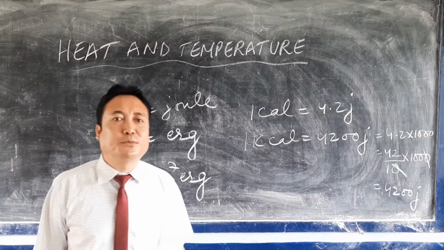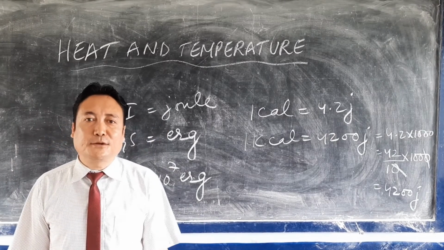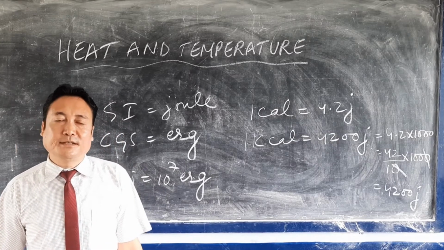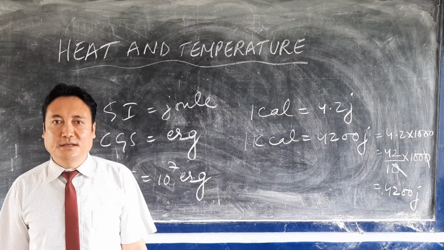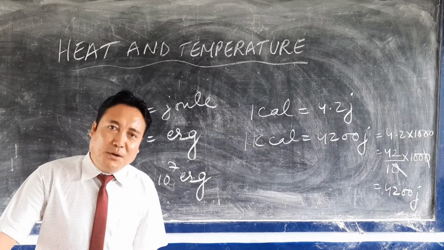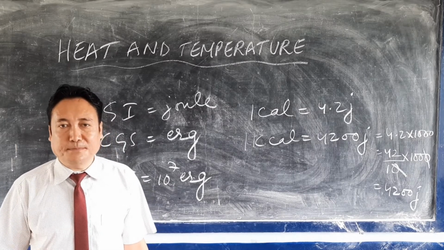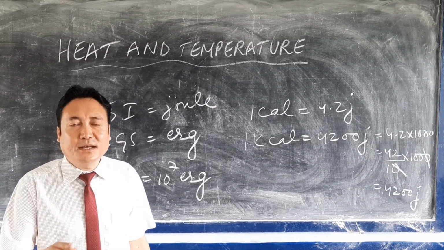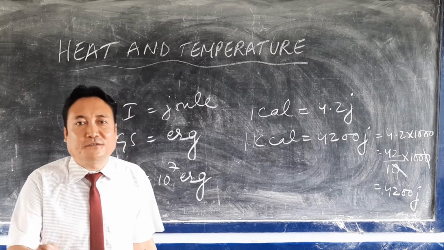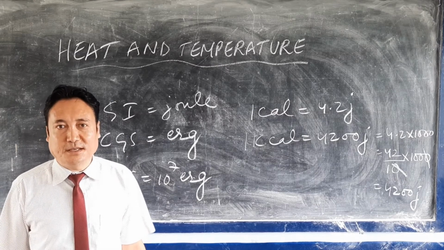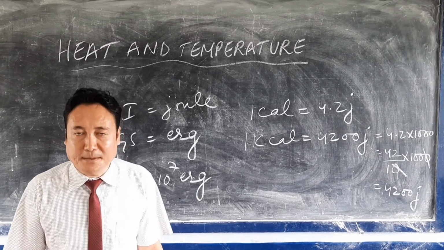Now let us come to the next one, temperature. Temperature is the degree of hotness and coldness of a body, which means that a hotter body has a higher temperature and a colder body has a lower temperature. It only denotes the degree of hotness and coldness of a body.